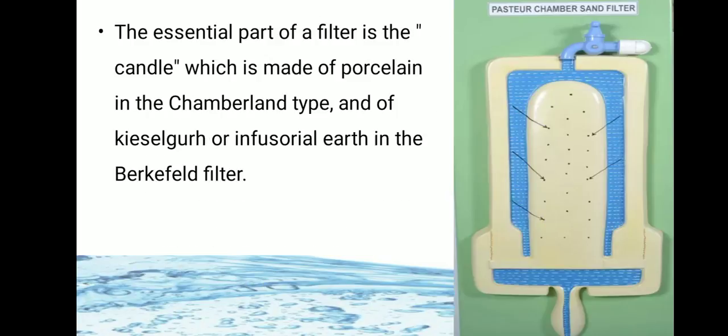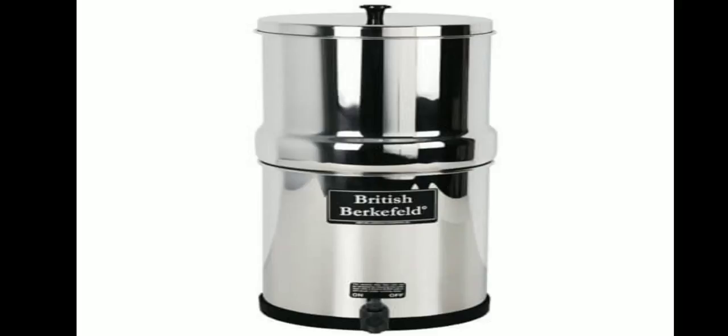In the image, this is the model of the Pasteur Chamberland filter. The essential part of the filter is the candle, the center part of the filter. It is called the candle, which is made of porcelain in the Chamberland type and of infusorial earth in the Berkefeld filter. This is the Berkefeld filter.